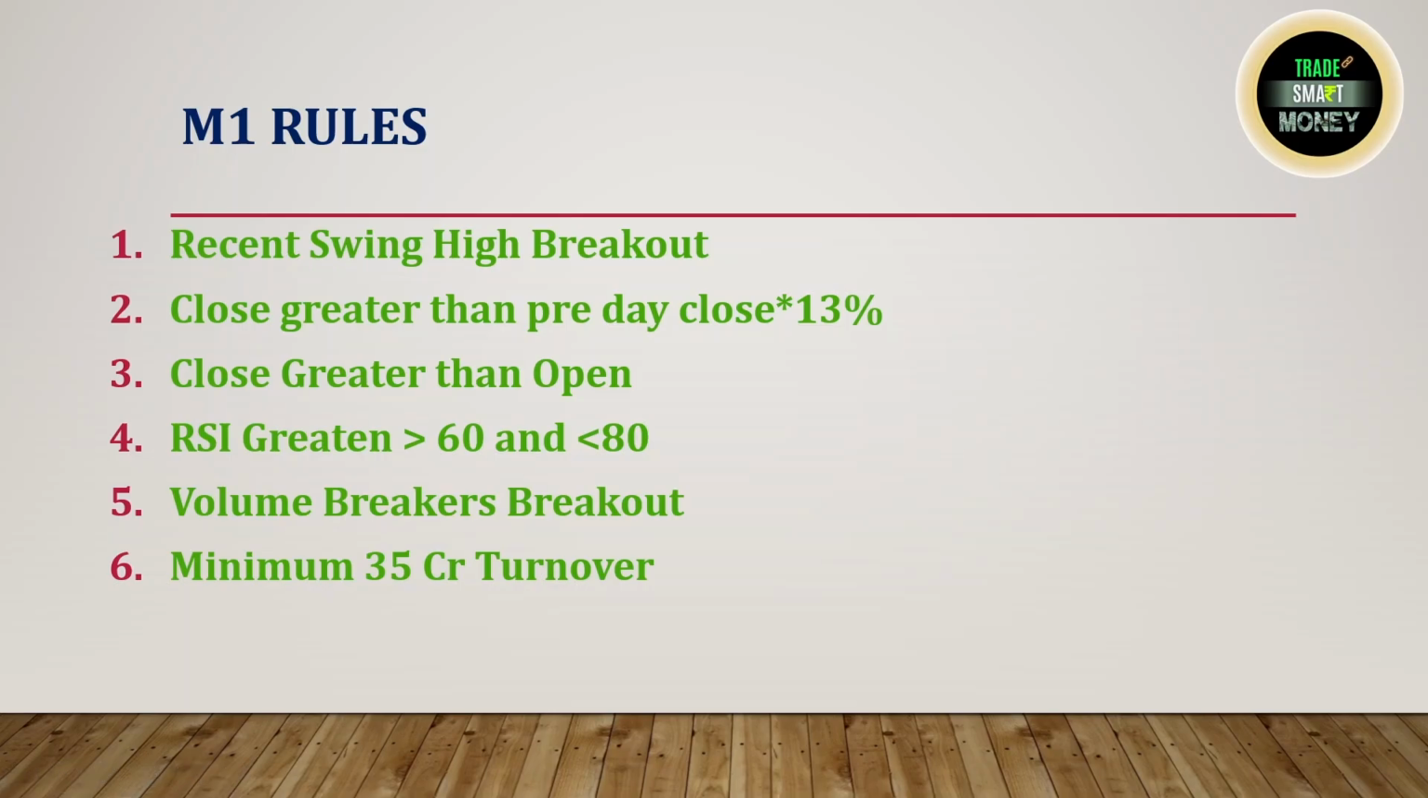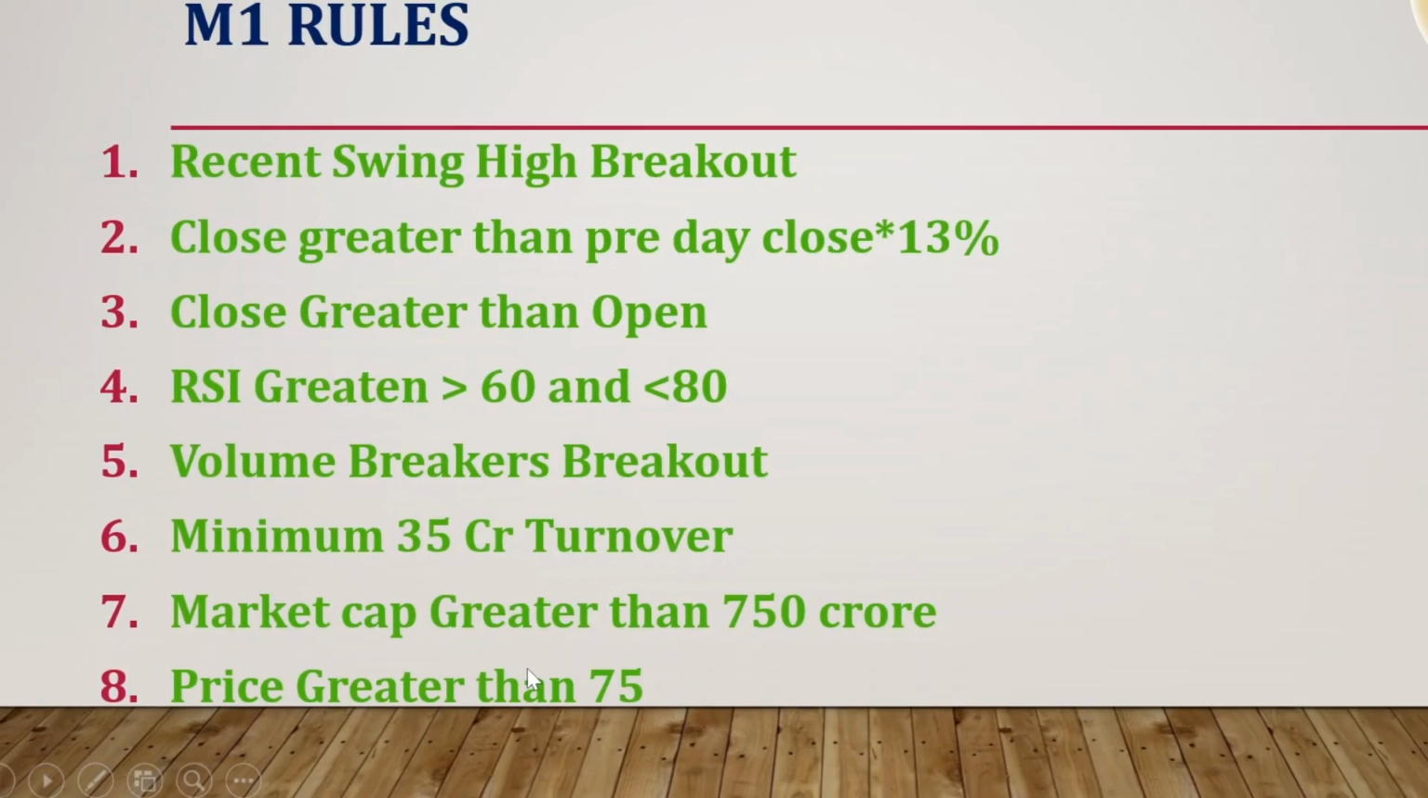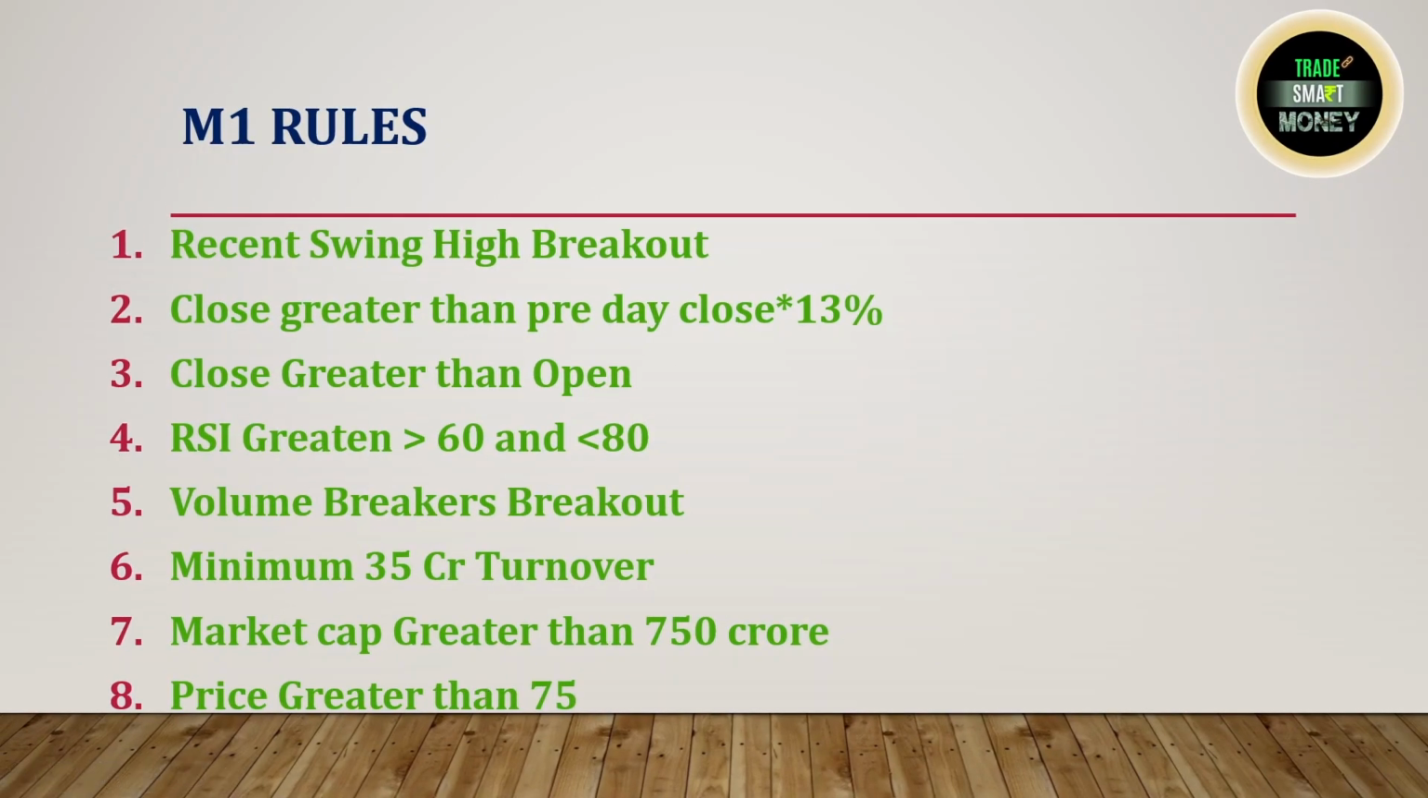It can be 100, 200, 500 crore, but minimum a 35 crore turnover should happen on the same day. And the seventh condition is market cap should be greater than 750 crore. So if we see small, micro, mid and large cap stocks, we want any stock which is trading above 750 crore with all these conditions to qualify. We take that stock as an M1 entry. And the eighth condition is price greater than 75 rupees. We don't take any stock trading below 75 rupees; we go with stocks trading above 75 rupees. It can be 100, 200 or 300, but the minimum price of the share should be 75.